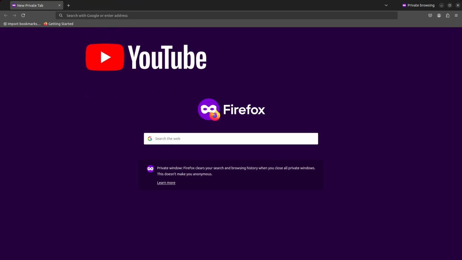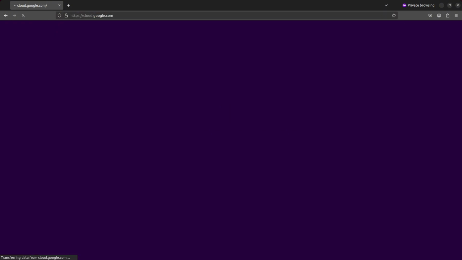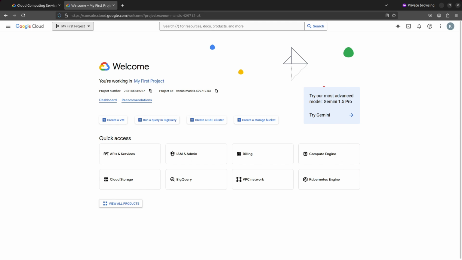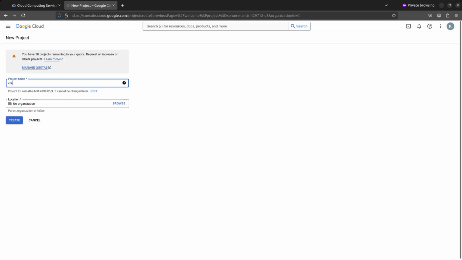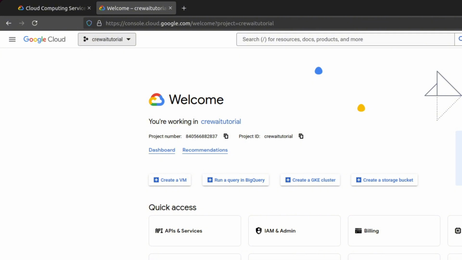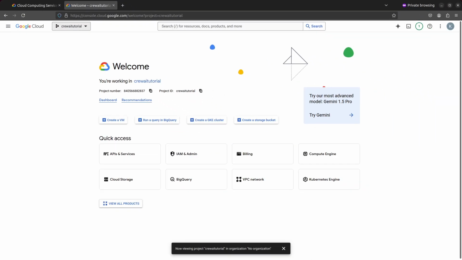And now for the YouTube Data API key. If you don't already have a Google Cloud platform account, you'll need to create one at cloud.google.com. Upon sign up, you'll receive a $300 free credit. Create a new project, ensure that your console is set to this new project. Oh, and make sure to activate your free trial to a full account. There's a banner at the top of your page for that.